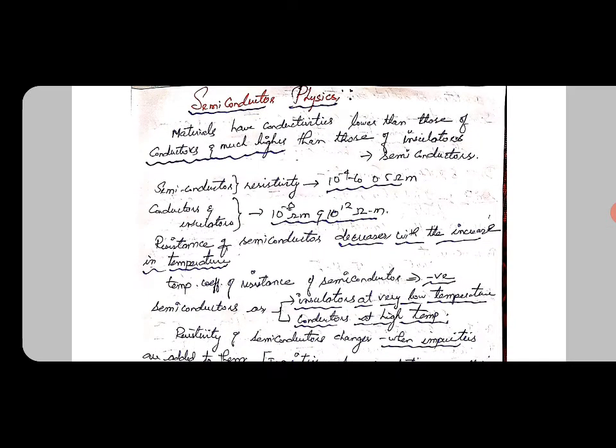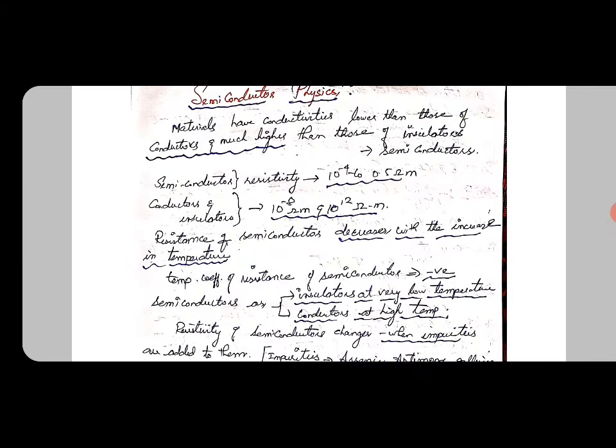In semiconductor physics, we will be seeing about the types of semiconductors: intrinsic and extrinsic semiconductors, then the p-n junction diode, then the energy band diagram. Then we will see about the Fermi-Dirac distribution and the mass action law. These are some of the important concepts that are frequently asked in the examination. So we need to know the formulas used for solving these types of problem statements.